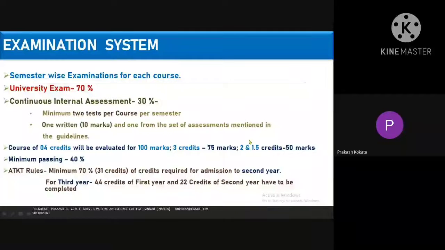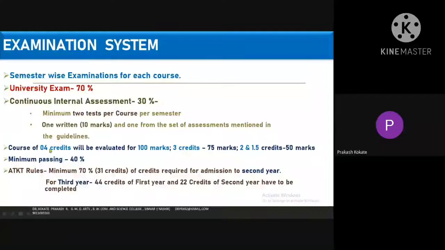Now where are these credits given? These credits are given in front of your syllabus, in front of your chapter, in front of your course, how many credits there are to this course, and accordingly you have to go through this. So therefore, don't bother about this line also. It will be solved by your teacher.